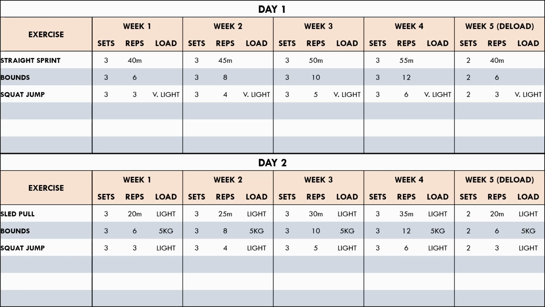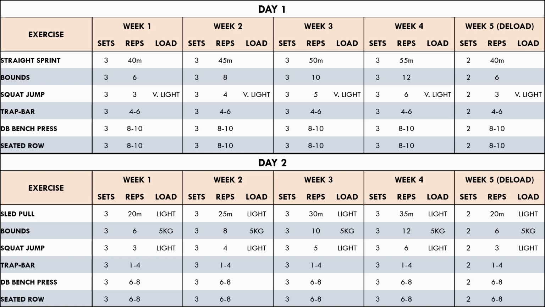The squat jump still remains as the power exercise, although the loading has again decreased from the previous mesocycle, allowing faster movement velocities and higher jump height. This is more specific to jumping and sprinting performance and will have higher transfer. And lastly, the strength exercises remain the same, but the rep ranges have again decreased. This will mean that heavy loads can be used and force production will be maximized. This mesocycle should allow the athletes to be in peak condition for their sport.